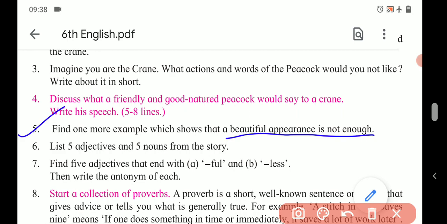The story of the stag and his antlers. The stag, who was also proud like the peacock, what was that stag proud of? That is his antlers, beautiful antlers. But because of the antlers only, and moreover, he was not happy with his legs, right?